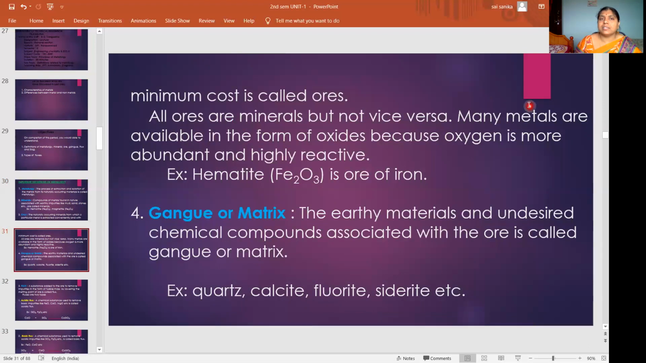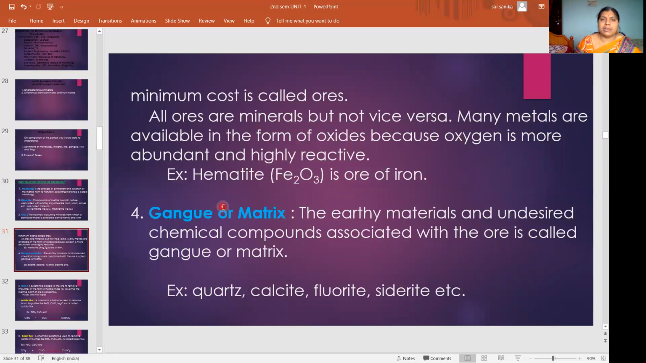So maximum metals are available in which form? In oxide form, because oxygen is more in amount in the earth crust, and this oxygen is very highly reactive. So this hematite is ore of what? Iron. That means iron is combining with oxygen, iron oxide. It is called hematite. So hematite is the ore of iron.